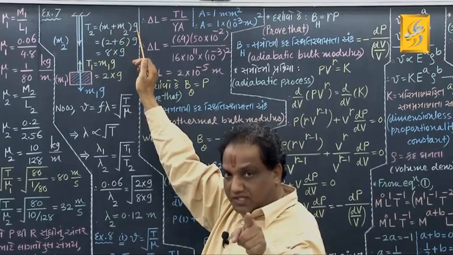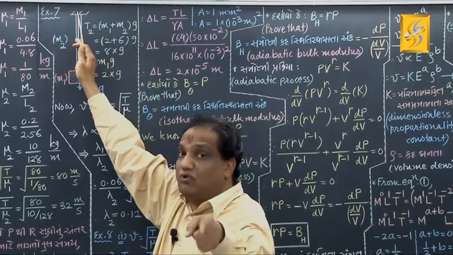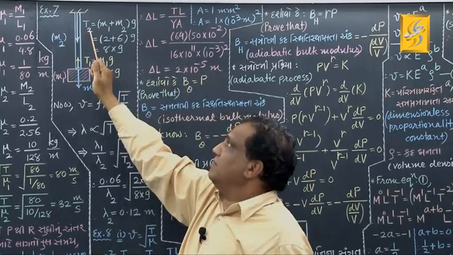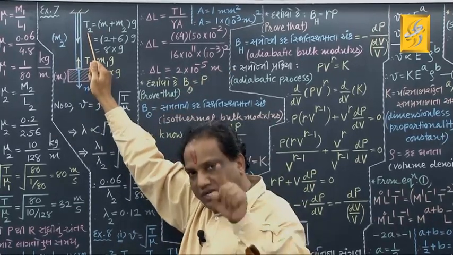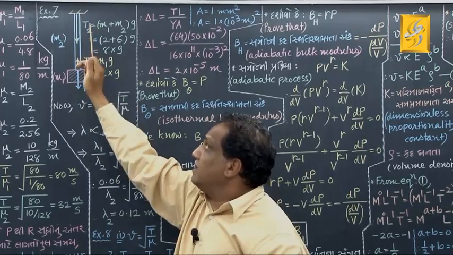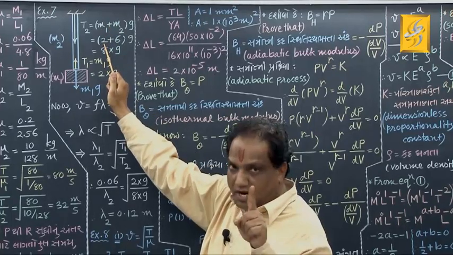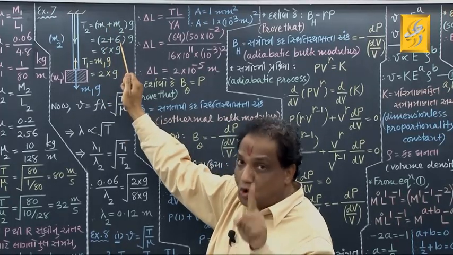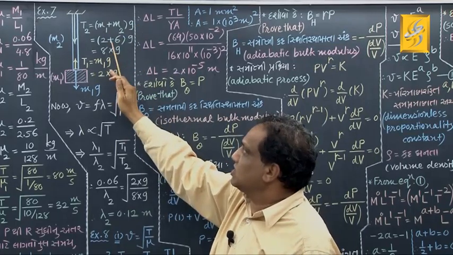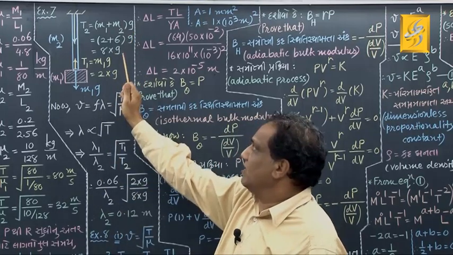That is the restoring force developed at the top end, and that will give you the tension produced in the rope at the top end, let it be T2. The tension produced in the rope at the lowest end is T1, at the top end it is T2. M1 is the mass of the block, 2 kilogram, M2 is the mass of the rope, 6 kilogram, so this is 6 plus 2, that is 8 into g. Leave it as it is. Don't put the value of g.